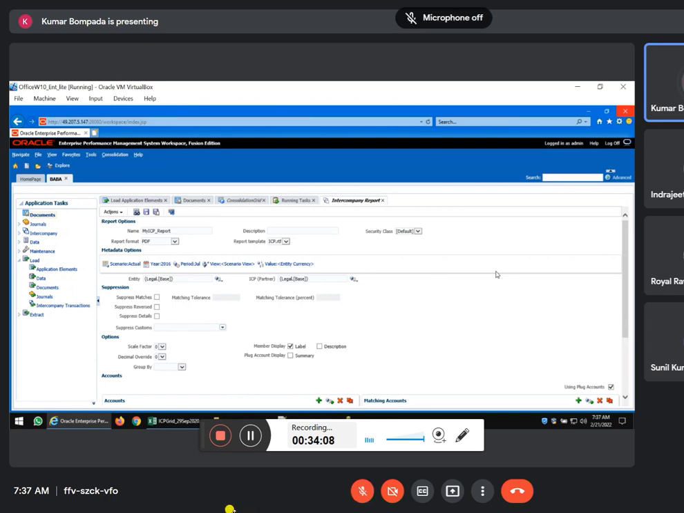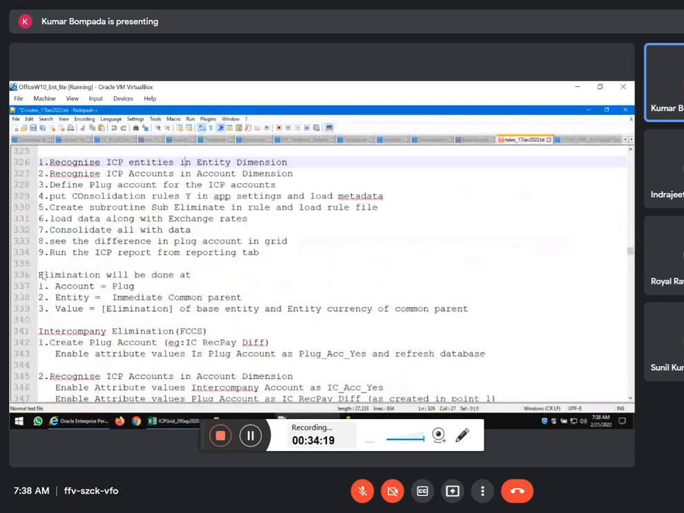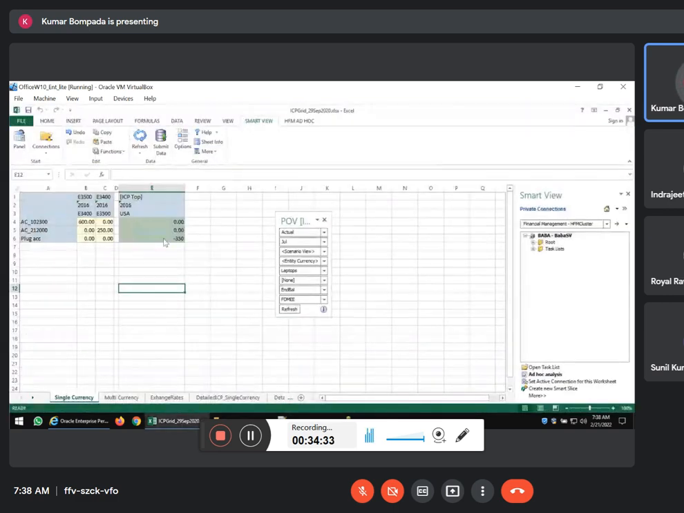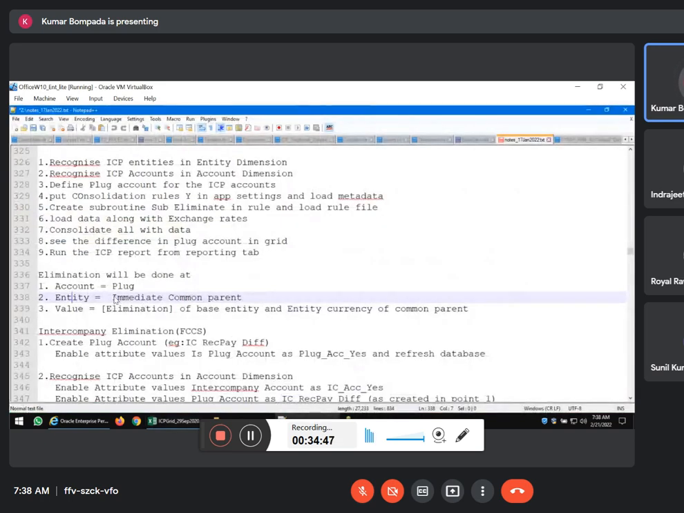Okay, sir. Then how do we do with multiple currency? Yes, same thing. We will go to multiple currency. So here you have to understand one concept. When you go to your notes, right? See this part is very important. Where is the elimination happening? Intercompany elimination will be done at plug account in account dimension. Entity immediate common parent. See where did the elimination happen here? In USA, not in Washington or not in Dallas. Okay, it happened in parent level. So immediate common parent. The answer is immediate common parent.